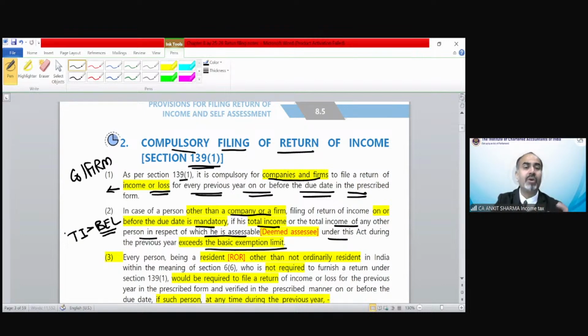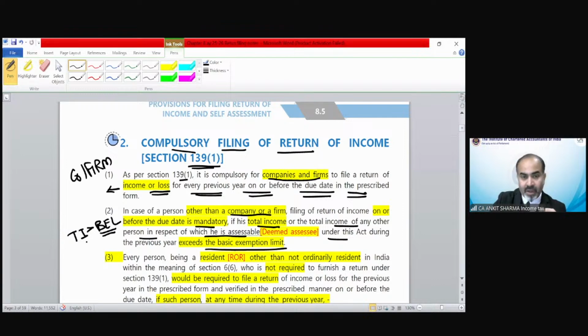And we are talking about the total income, not the GTI. But there is also another provision that has been inserted. So till now, a company or a firm is always required to file an income tax return. Persons other than a company and a firm need to file an income tax return if the total income exceeds the basic exemption limit.